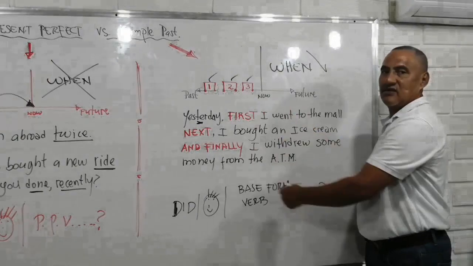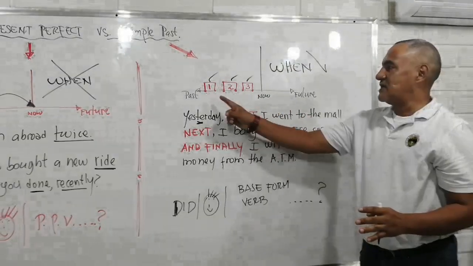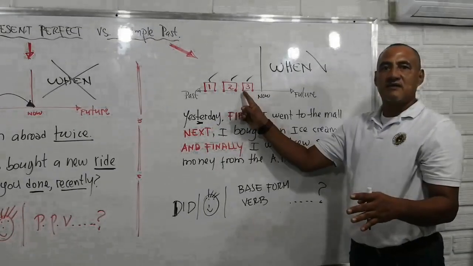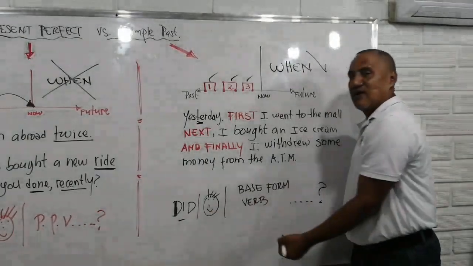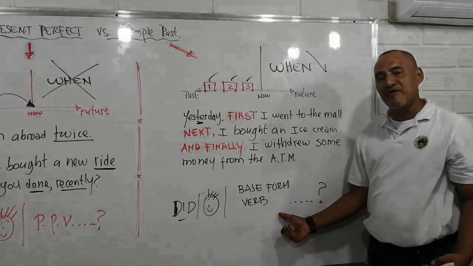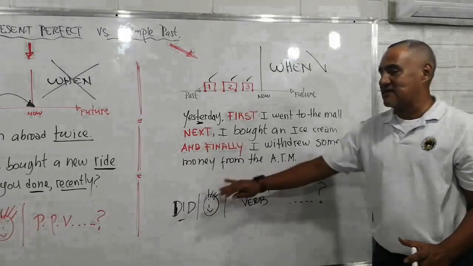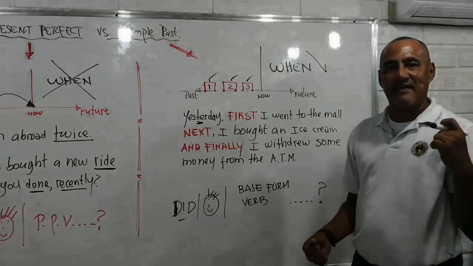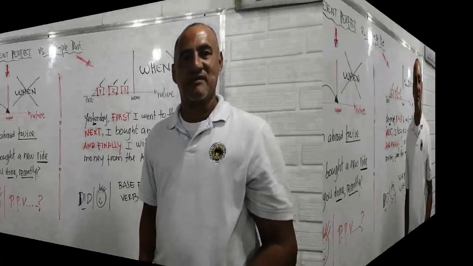Then the three actions or activities that I did yesterday are totally independent. First, I did one, it finished. I did the second and finished, and so on. Remember the grammar part when you're going to make a question: did, the subject, and remember the base form of the verb. This auxiliary just tells us that this question is just to find out about something that happened. Okay, very good. Now we are going to some examples.